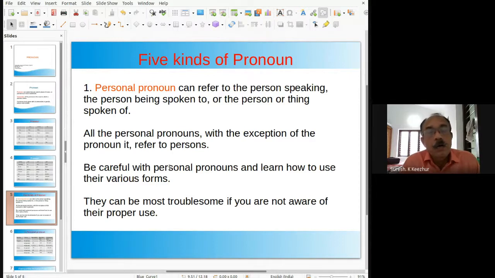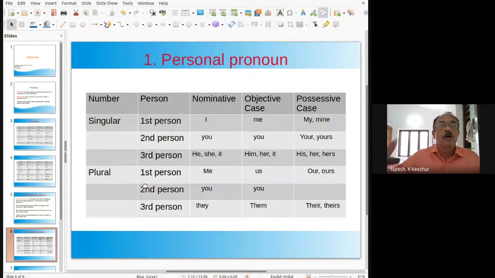Be careful with personal pronouns and learn how to use the various forms. We should be careful in using pronouns. They can be most troublesome if you are not aware of their proper use. For example, the number of the noun, singular or plural, is something we have to consider.